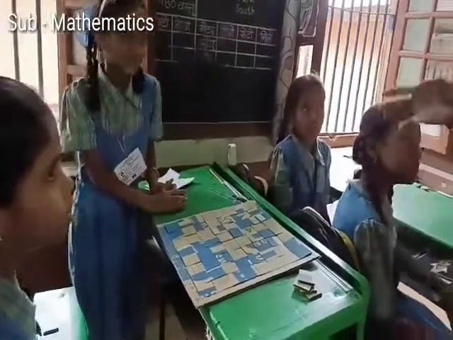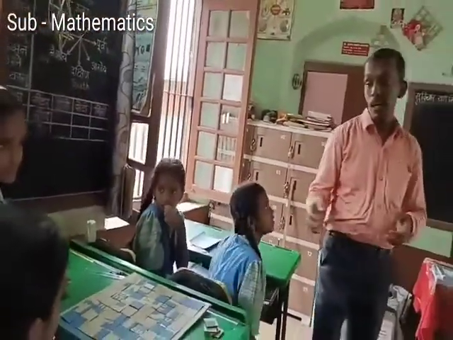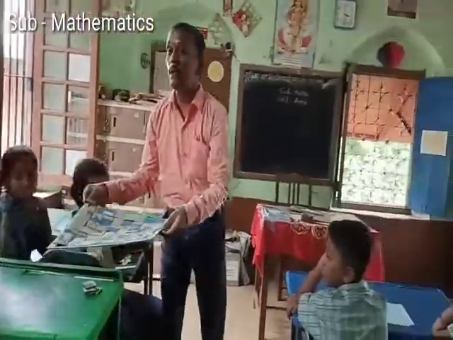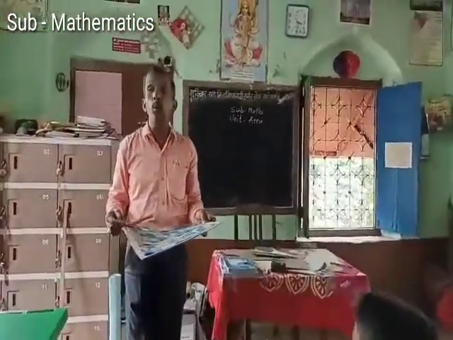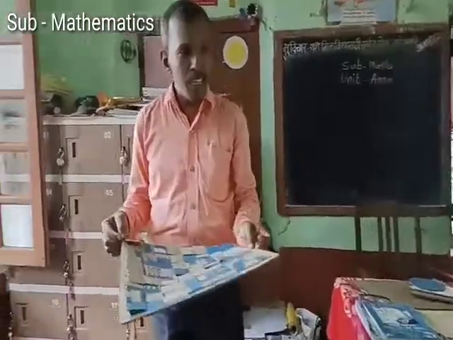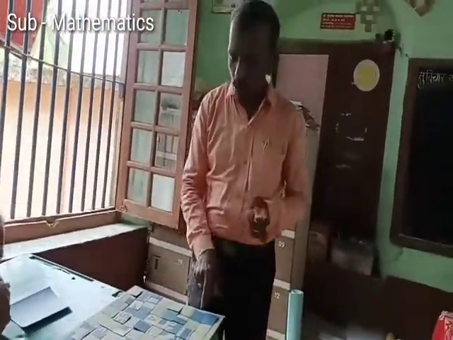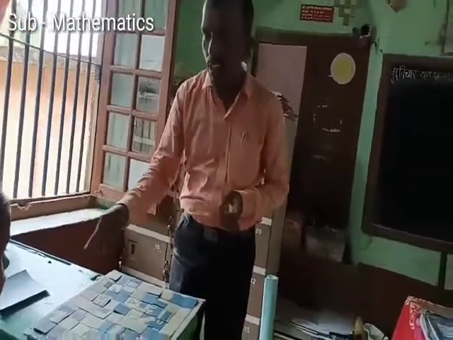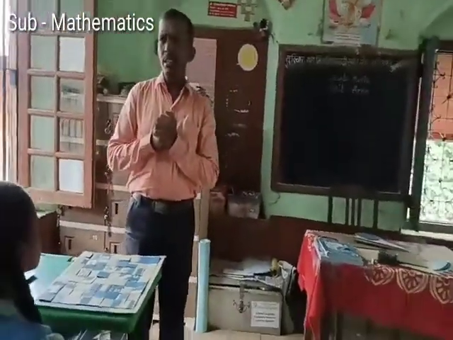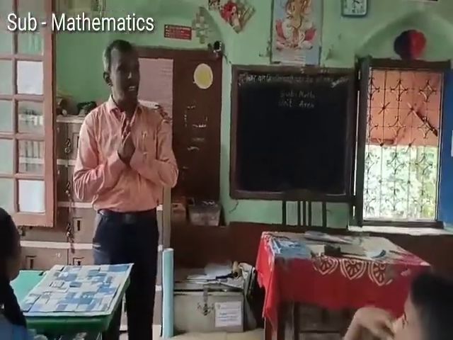Yes, it is 64 squares. Now look here. This figure contains 64 squares. But she counted the squares like this: 1, 2, 3, 4, 5, 6, 7, 8, 9, 10, like this. But someone can count like this.